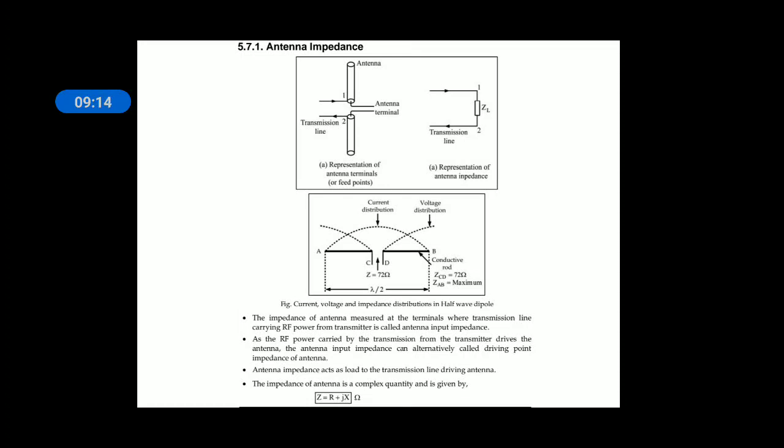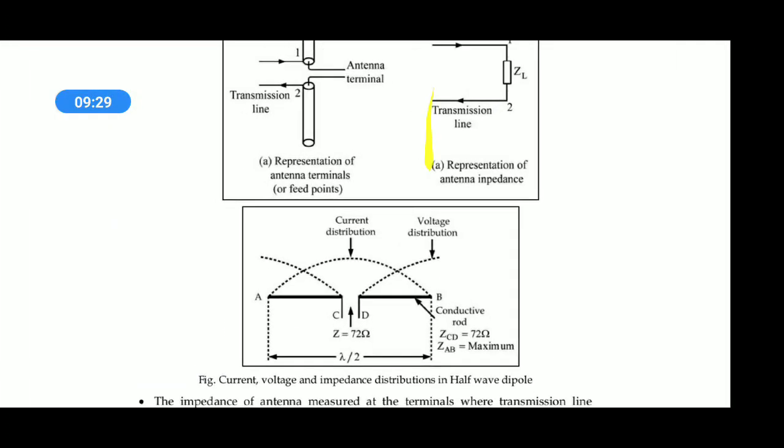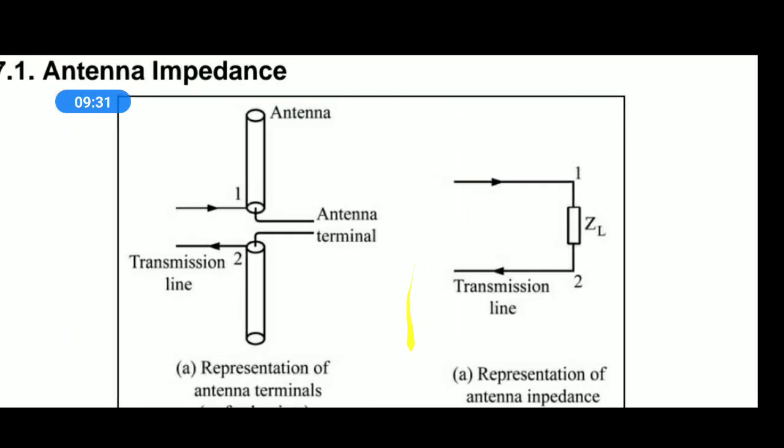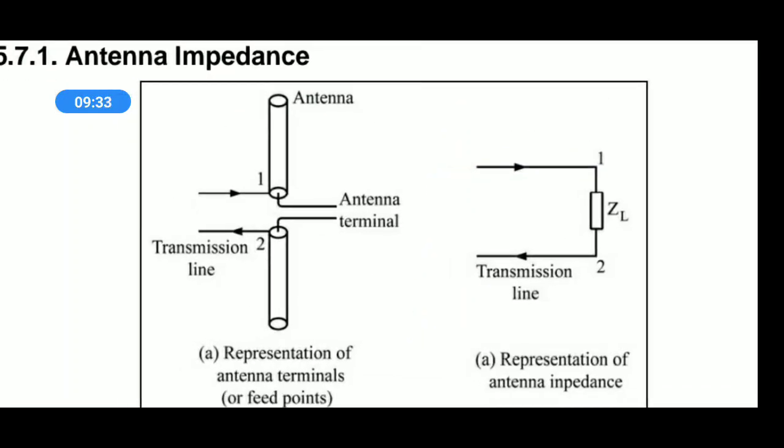Antenna impedance is a complex quantity, both real and imaginary. Here there is a diagram. This is the antenna. It is a single antenna where two terminals have been taken, connected to the transmitter via a feeder line or transmission line.